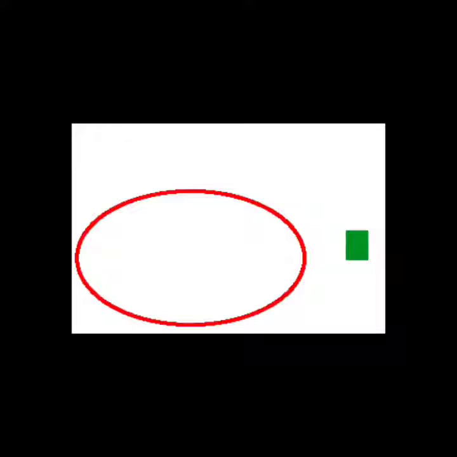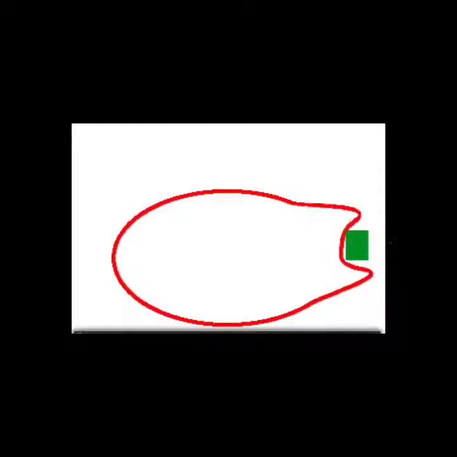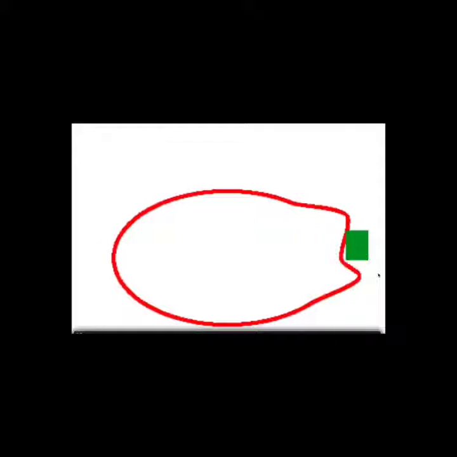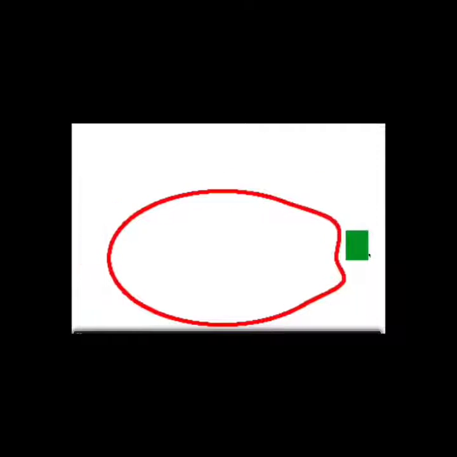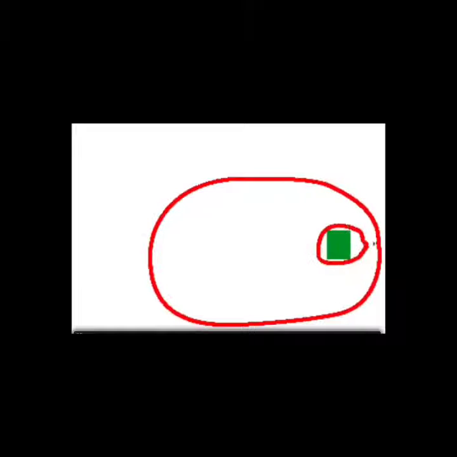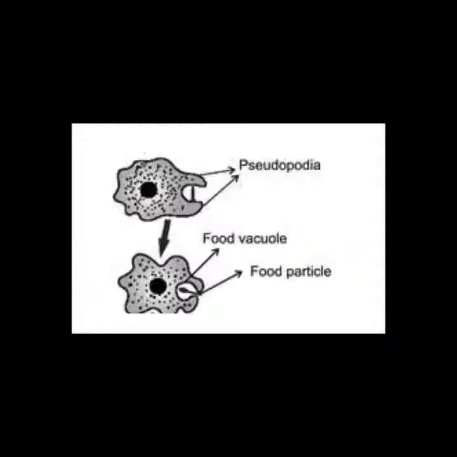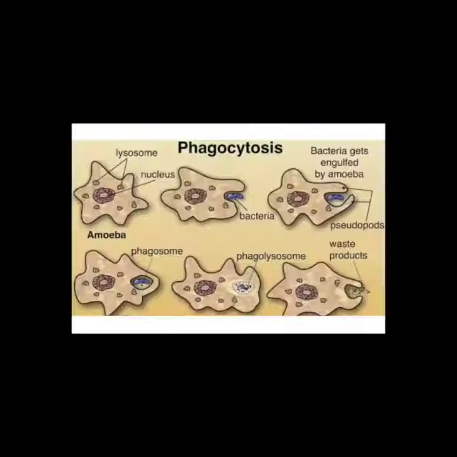So amoeba takes in food using temporary finger-like extensions of the cell surface called pseudopodia, meaning false foot, which fuse over the food particle forming a food vacuole. This is a food vacuole. So in this picture we see that the food particle is present inside the food vacuole. This is a complete picture of paramecium.